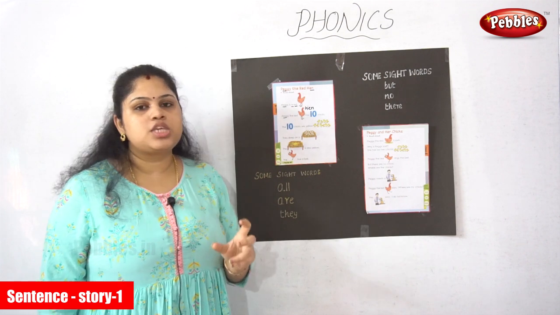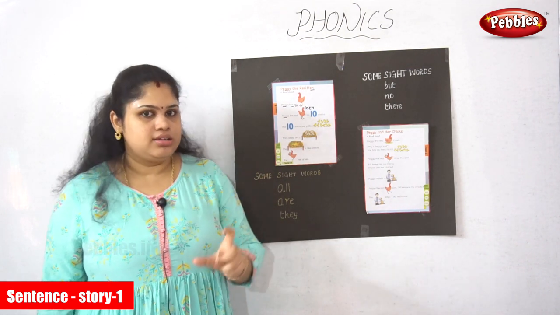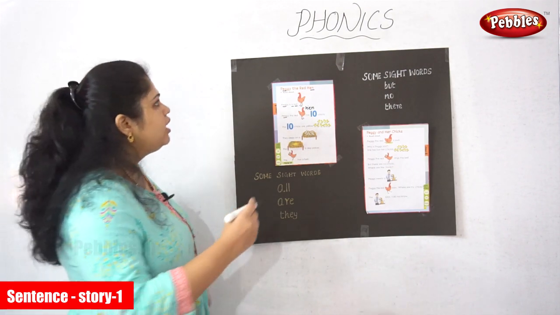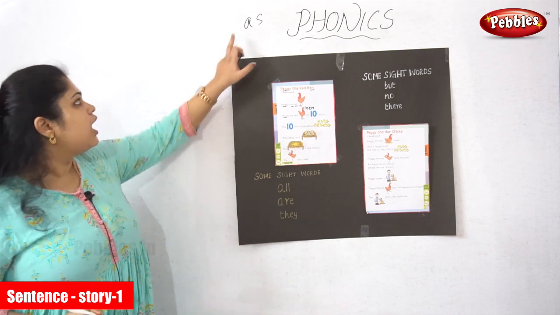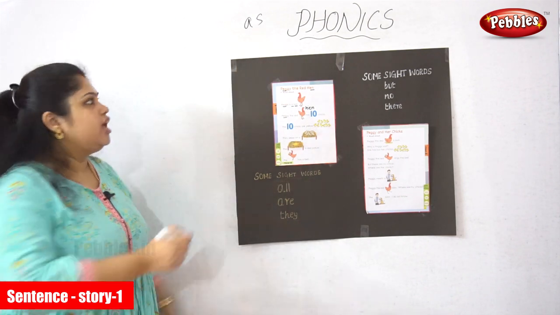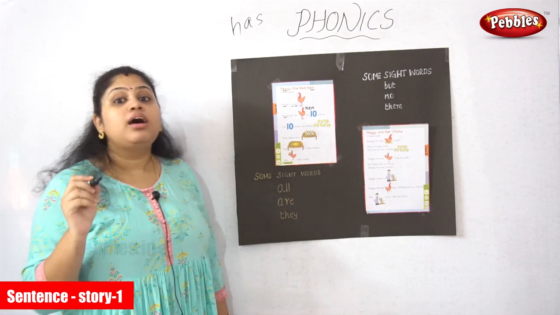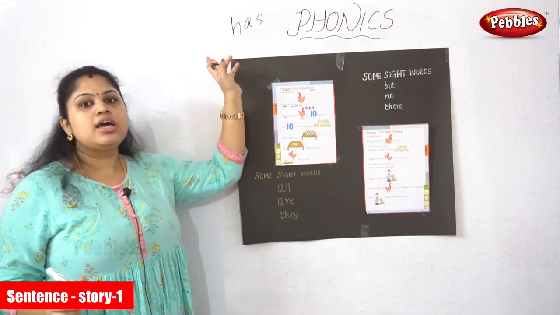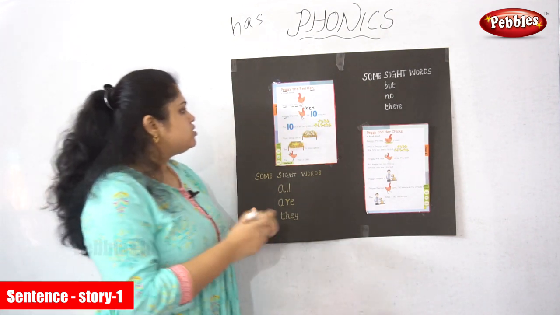What is the sound of as? As sounds a is. If I put H, what is the sound of H? H sounds ha. Ha as has. Okay, so has.